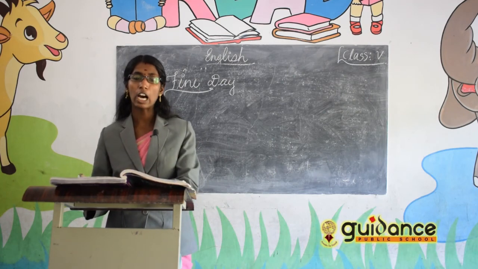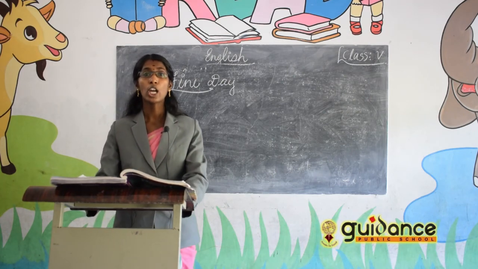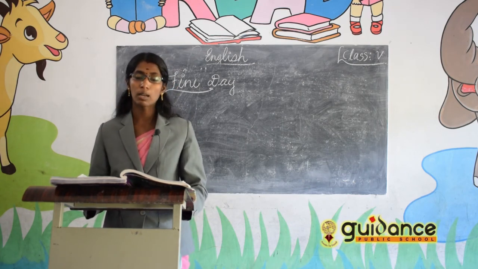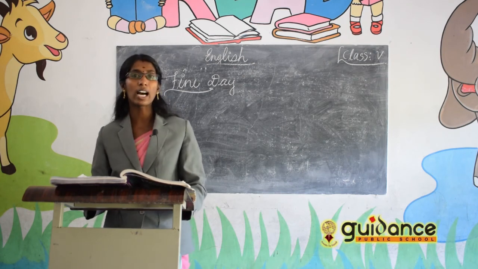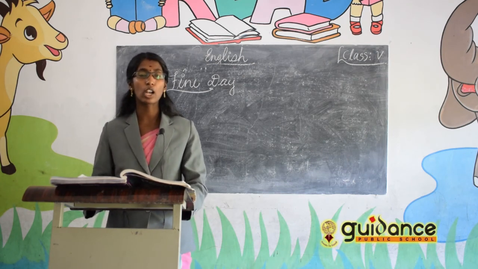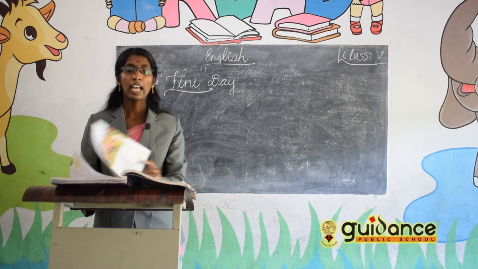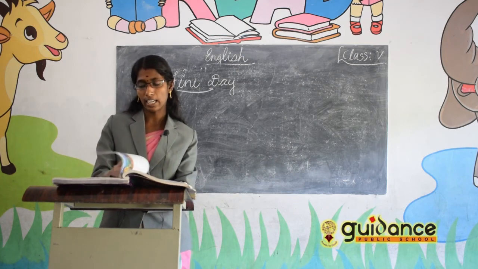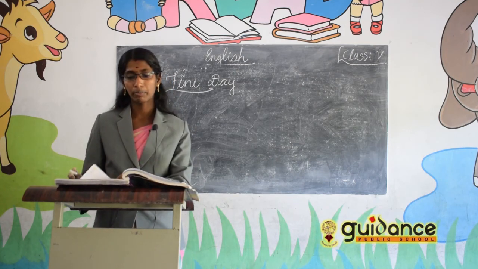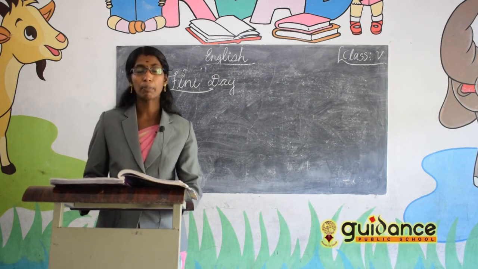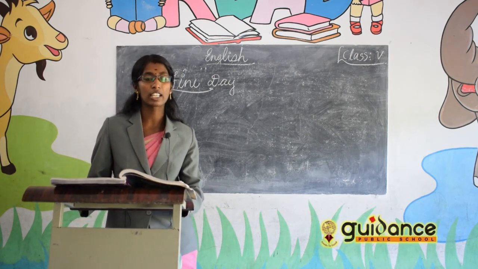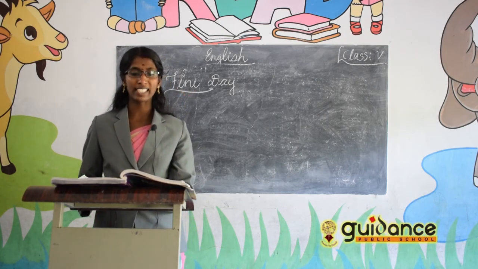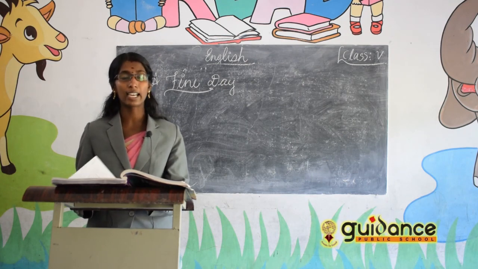Then next lesson, How Far Is the River, is the story of a boy who wished to see a river that is far away from his house. There is a mountain that stood between the boy and the river, but he has walked a long way and at last he found the river. Then in that lesson, which grammar part do you want to learn? Pronouns. What do you mean by pronouns? Pronouns are the words which we use in the place of nouns. For example, he, she, them, it, they, their, like that.